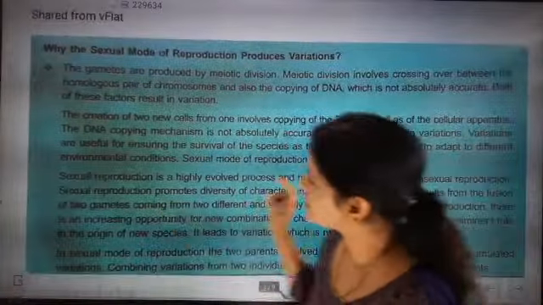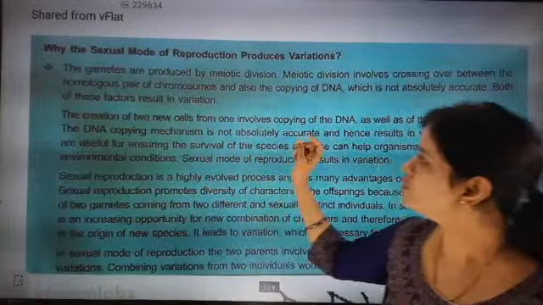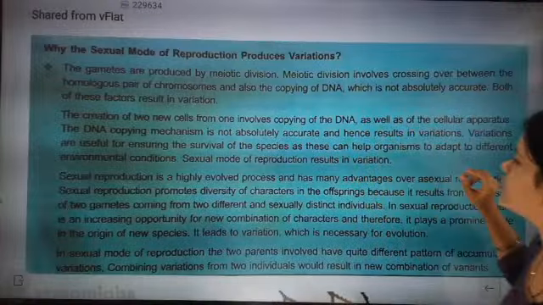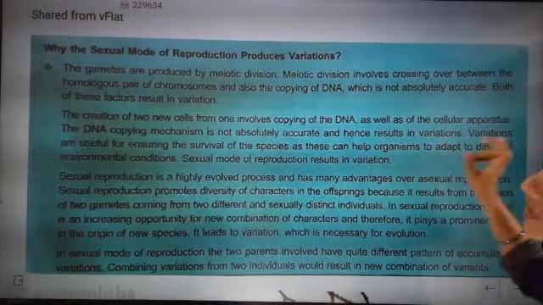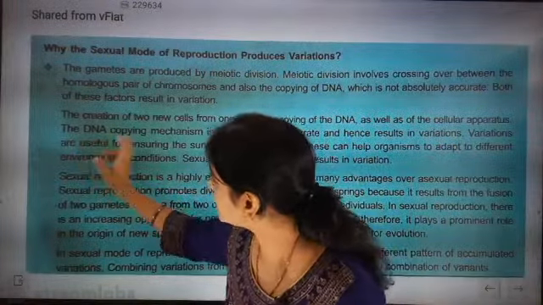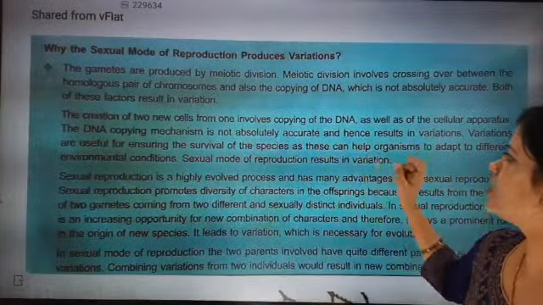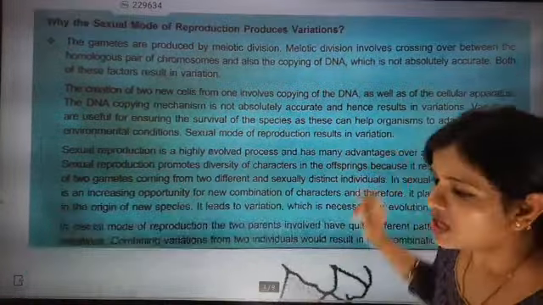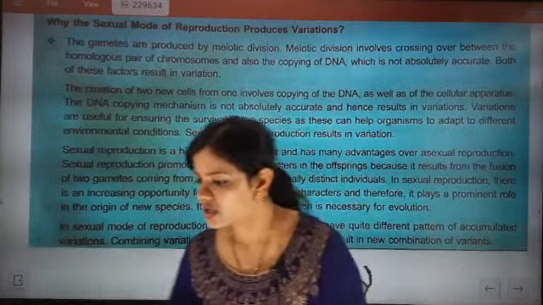So now we will go for the next one. The creation of two new cells from one individual involves copying of DNA, as well as the cellular apparatus. So the DNA copying mechanism is not absolutely accurate and hence results in variation. That means what, beta?